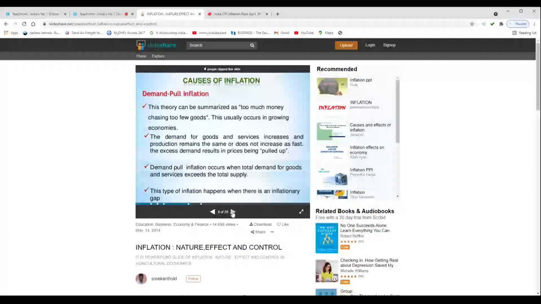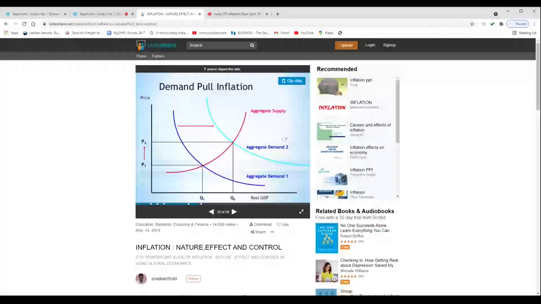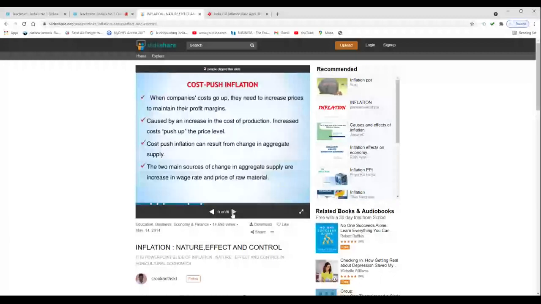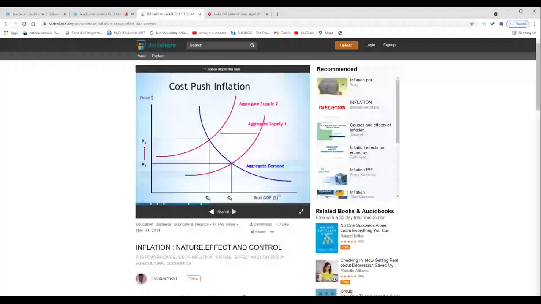And how it is measured, there are two types. One is the consumer price index and the second is the wholesale price index. And how these are changing, what the Keynesian view is, what the monetarist view is, and what the Phillips curve is. Whenever the economy aims to reduce unemployment, it has to bear inflation up to a certain level. Only then can it reduce unemployment.